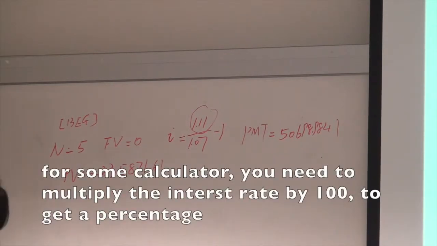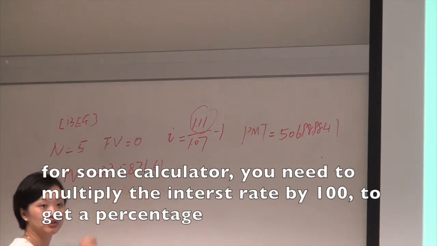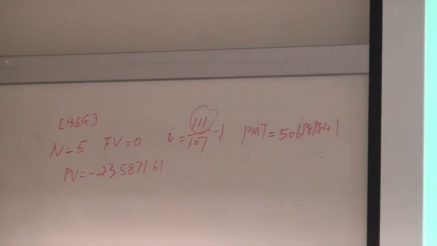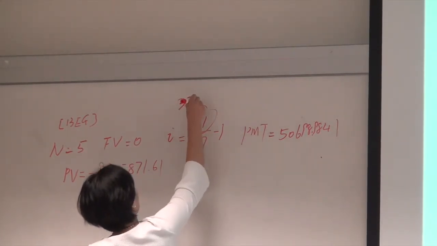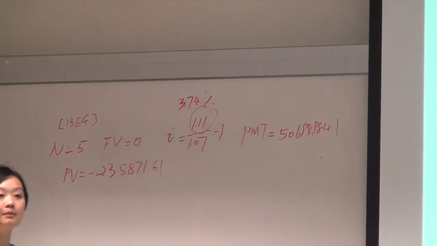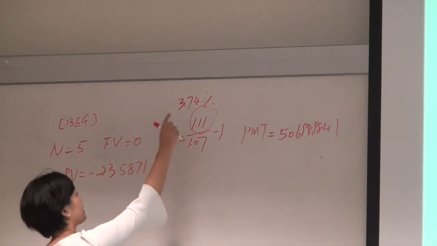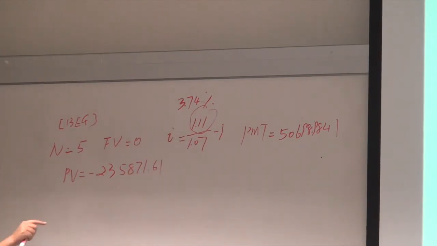If you don't get it, depending on the calculator, you may need to multiply it by 100, because some calculators consider the input as a percentage. Some calculators you need to put 3.75, and some calculators you need to put 0.0375. You need to check and make sure you got the right answer.